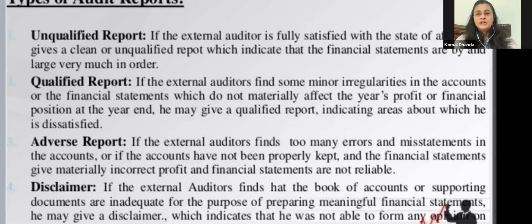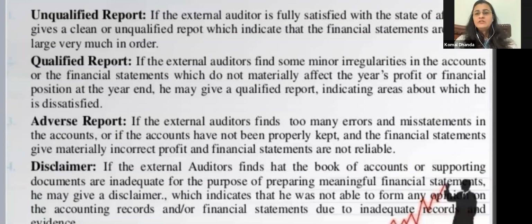That is unqualified. That means it is clean. A qualified report is one in which external auditors find minor irregularities. These are good. These have been prepared in order, but it indicates only a few areas where the auditor notices minor irregularity, or where the auditor feels something is off. So it doesn't have a substantial effect. It is very minor in nature, which does not materially affect the year's profit or financial position of the year,